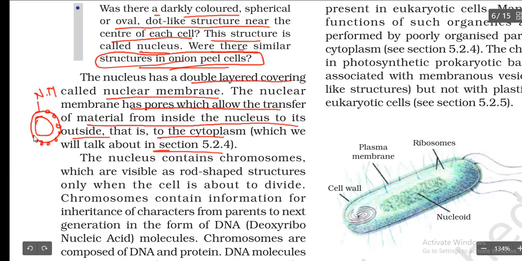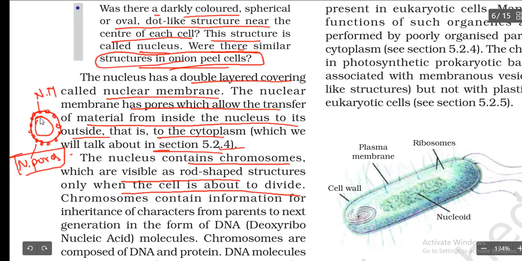Pores are nothing but small holes, and those holes are called nuclear pores. This we are going to learn in depth in section 5.2.4, okay.